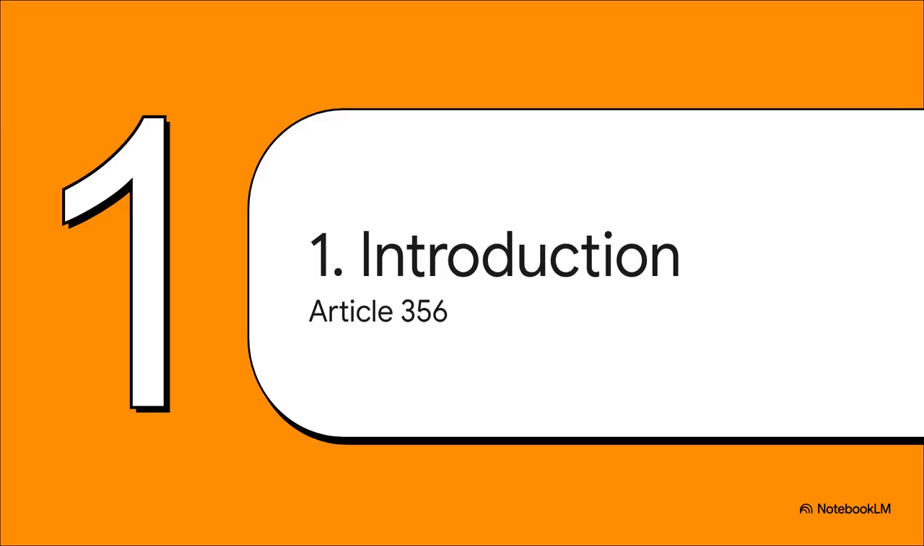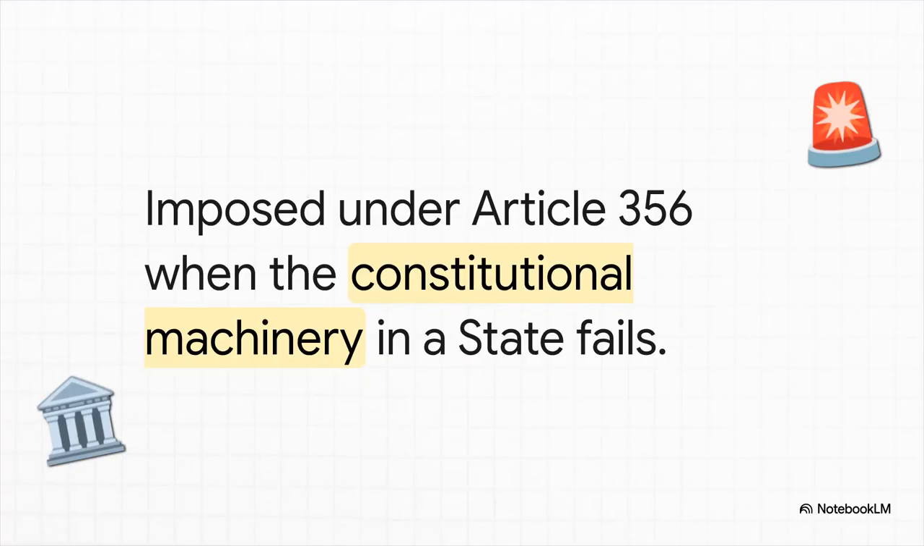Section 1. Introduction to Article 356. Make sure you write this heading in capital letters on your paper. The Constitution of India provides for state emergency, or President's Rule, under Article 356. It is imposed when the constitutional machinery in a state fails. Okay, stop writing for a second and listen. You cannot summarize or skip this foundational definition. The absolute trigger for this provision is that specific phrase, constitutional machinery fails. The KSLU evaluator wants to see those exact words. It literally means the state government cannot carry on in accordance with the Constitution.